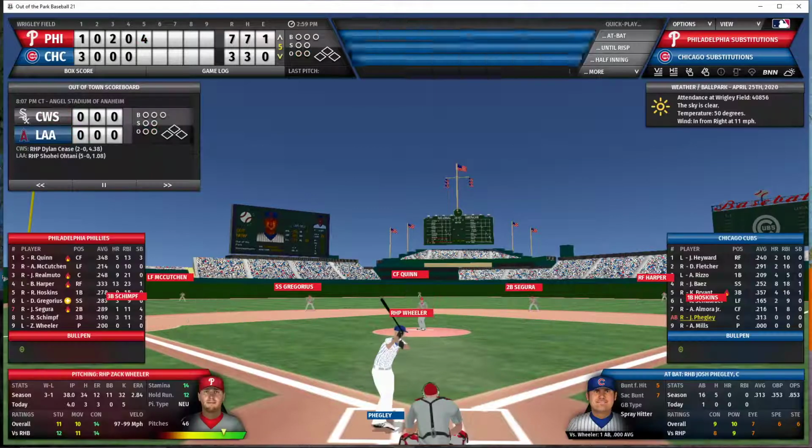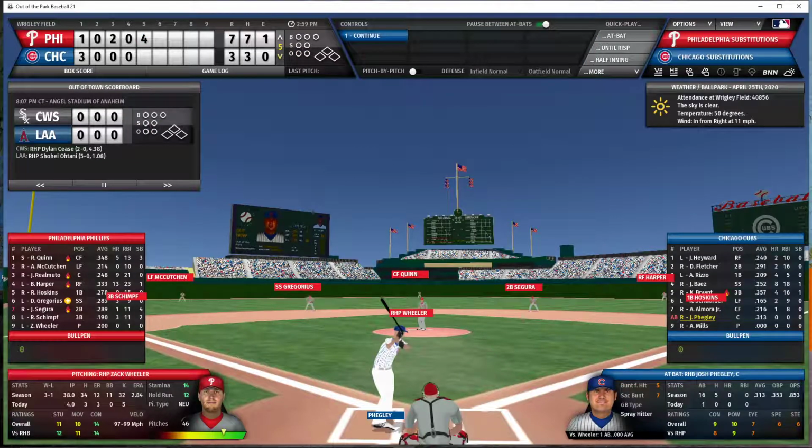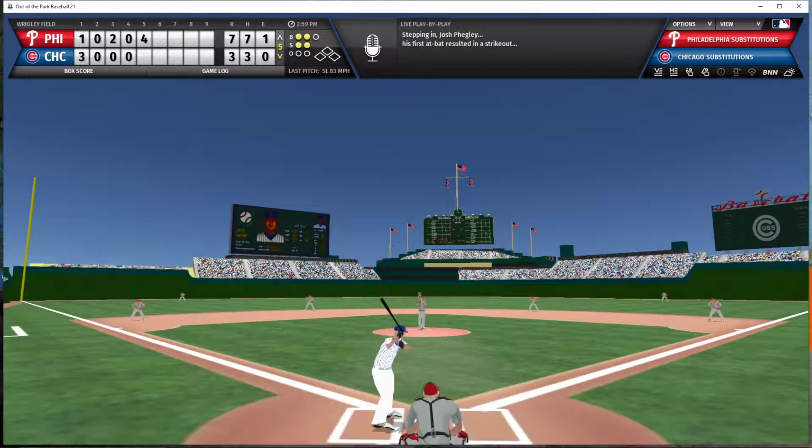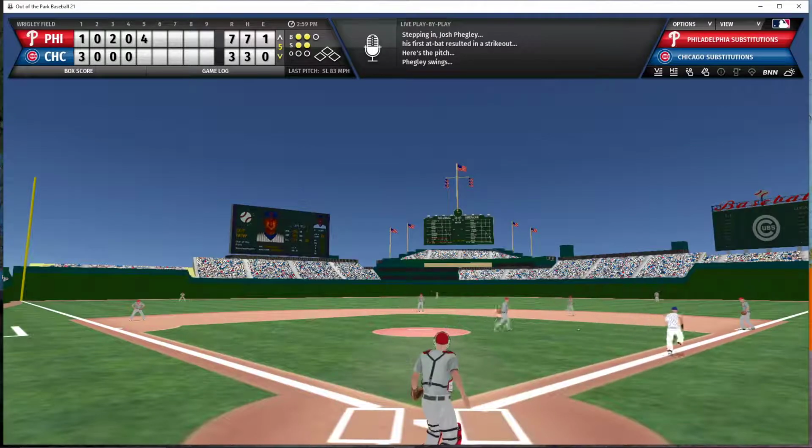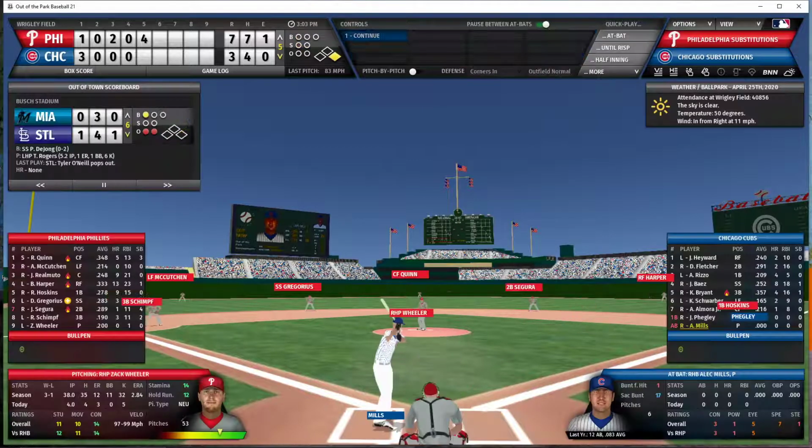We go now to the bottom of the 5th inning, and the Cubs are trailing 7-3. Fegley now the batter with a 2-2 count. Here's the pitch. Fegley hits it weakly over to the right side of the infield. He is going to beat that out. He just got an infield single to lead off the bottom of the 5th inning.